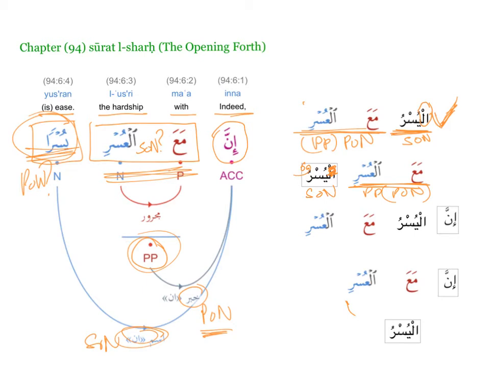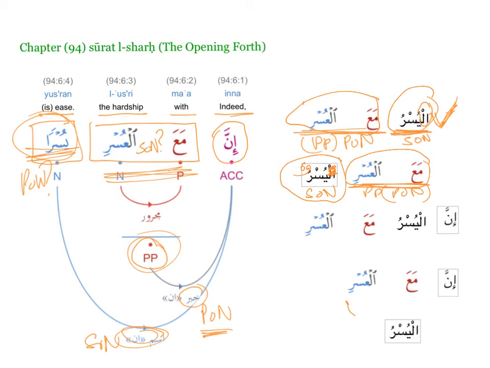Both sentences are correct, you just translate them differently. Al yusru ma'al usri means ease comes with hardship, but if you flip it, it becomes with difficulty there is ease. Both meanings are the same, it's just that the emphasis is different.